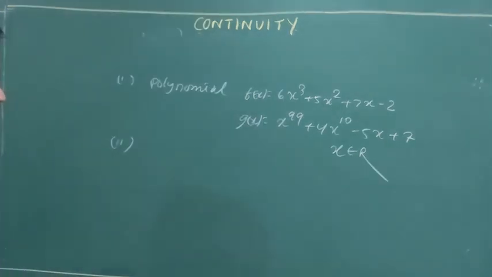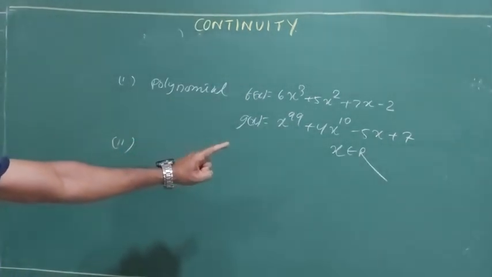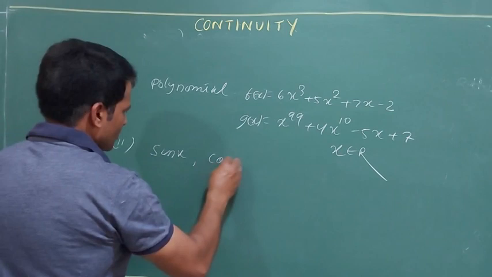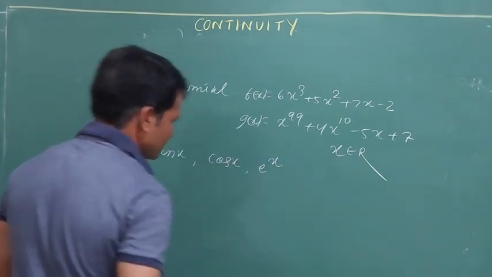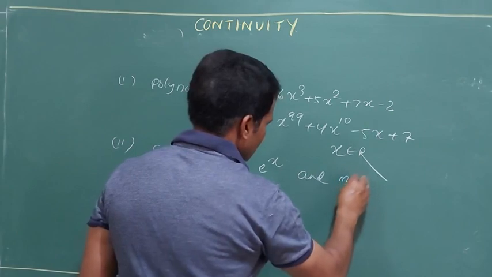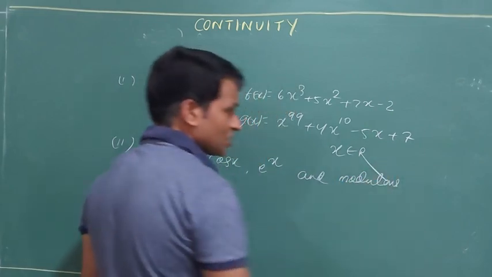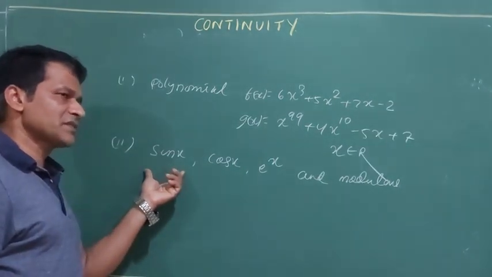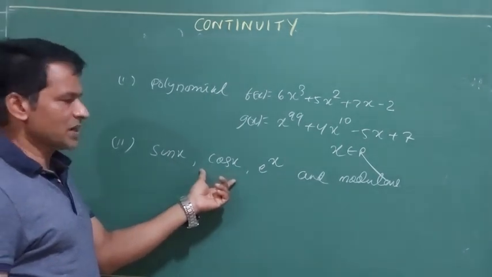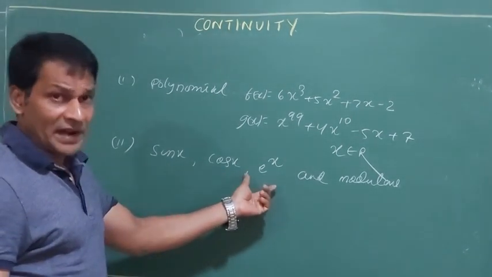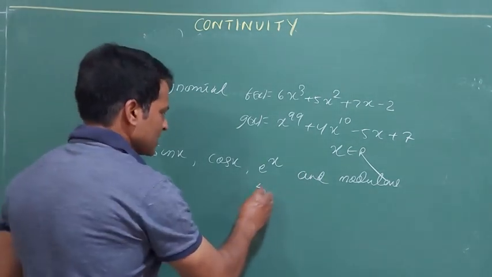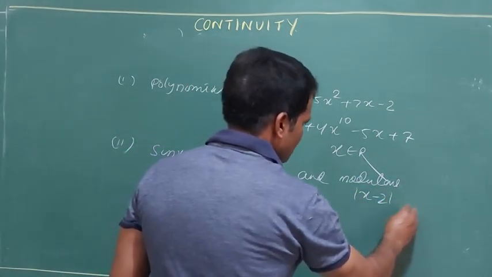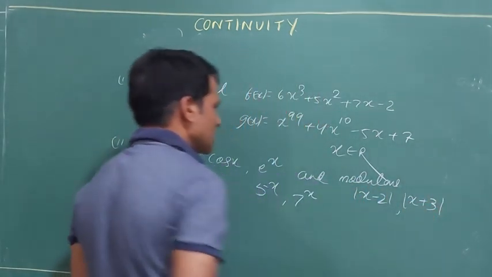Whose domain is R, they are always continuous, but the graph should not be breaking at any point. There is no hole in the graph. Then sine function, sin x, cos x, exponential function, and modulus. Modulus are also in the numerator, not in the denominator. Sin 2x, sin 3x, sin square x, sin 5x, cos 2x, cos 3x, cos 4x, e to the power 2x, e to the power 3x, 5 to the power x, 7 to the power x, and modulus function, any modulus x minus 2, x plus 3, all these functions are continuous.